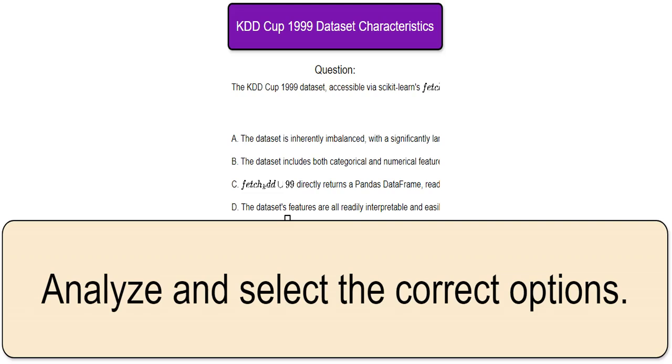Okay, let's do this. I see you've reached the quiz question. We need to decide which statements about the KDDcup1999 dataset are true. I'll guide you through each statement. Remember, we're using the fetch_kddcup99 function from scikit-learn to get the dataset. Let's think critically about each choice. This is the final step before we get the answers.